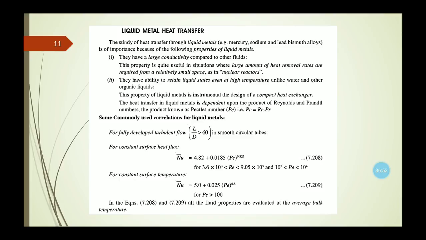To use this equation, the Reynolds number should be in the range 3.6 into 10 to the power 3 up to 9.05 into 10 to the power 5, and the Peclet number should be in the range 10 squared to 10 to the power 4. For constant surface temperature, the Nusselt number equation is 5 plus 0.025 Peclet number to the power 0.8, and in this case the Peclet number should be greater than 100.